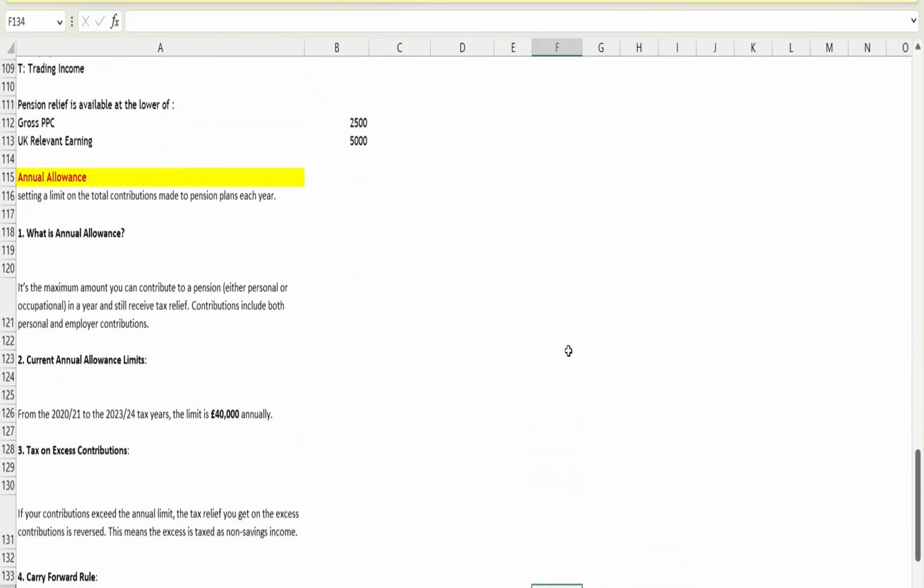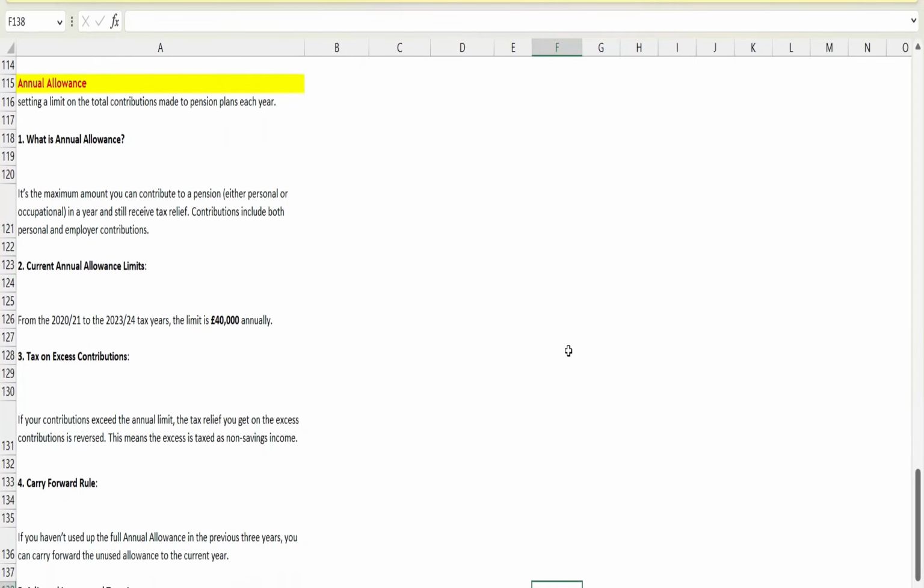So the annual allowance concept basically limits the amount that you will contribute to any of the pension plans, and it will not only include the amount you contribute, but it will also include the amount contributed by your employer. So basically annual allowance is the maximum amount that anyone, by himself or by the employer, can contribute in the pension plan, either the personal pension plan or occupational pension plan, in a particular tax year.